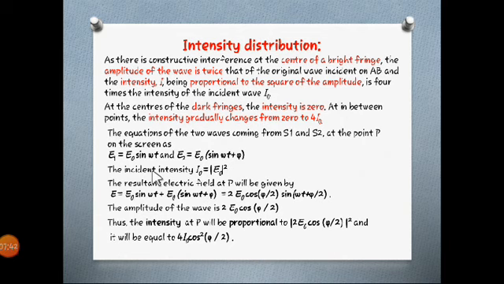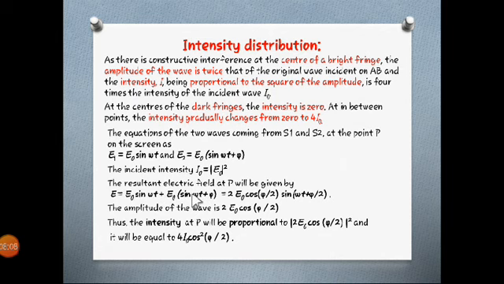Okay. So as we have seen, I0 is equal to mod of E0 square. Now to consider that, we have to find out the resultant. So E will be E1 plus E2. What is E1? E0 sine omega t. What is E2? This. So we are going to add both of them.